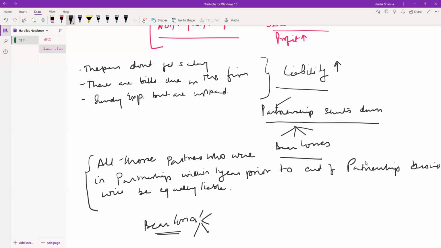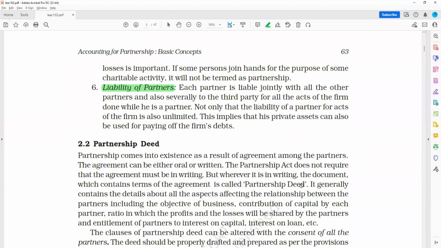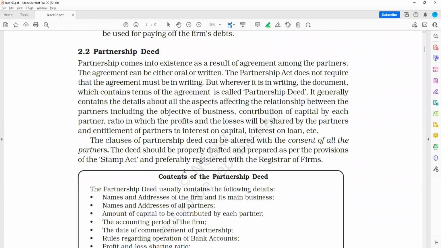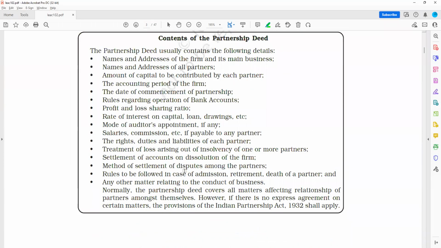Moving on to the next, partnership deed. What does the partnership deed say? The partnership deed is as per the Partnership Act 1932. So what are the contents? Names and addresses of the firm and its main business. Names and addresses of all partners. Amount of capital to be contributed.